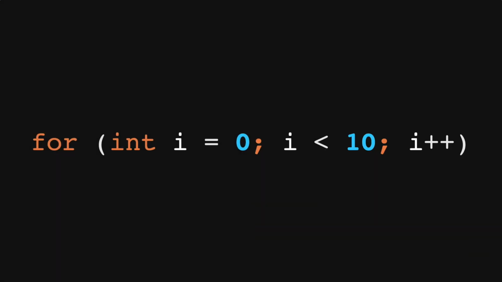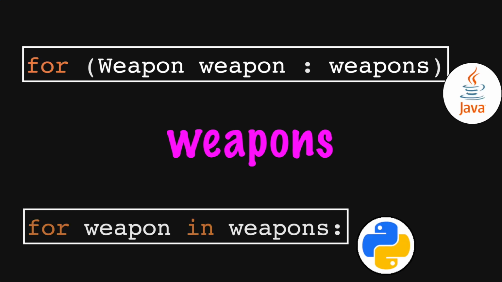The length of a variable name can be very short if used as an iterator, like with a for loop. The letter I is commonly used. A collection variable should be a plural or end with an S. Notice how it reads with a for loop. One weapon from a collection of weapons.